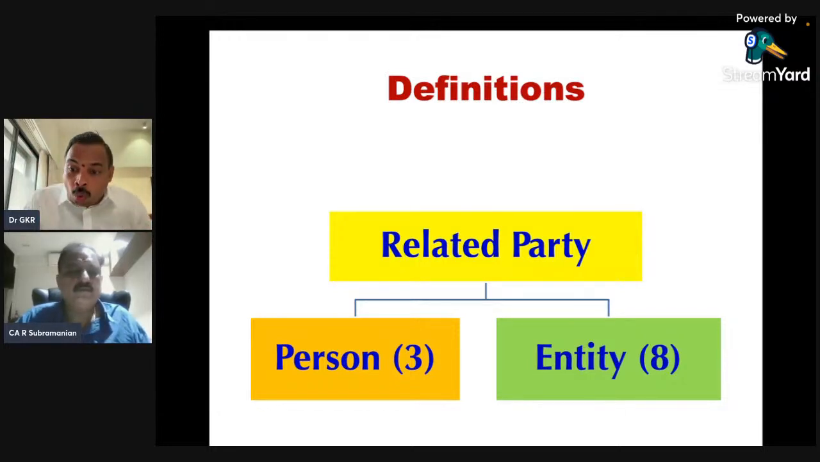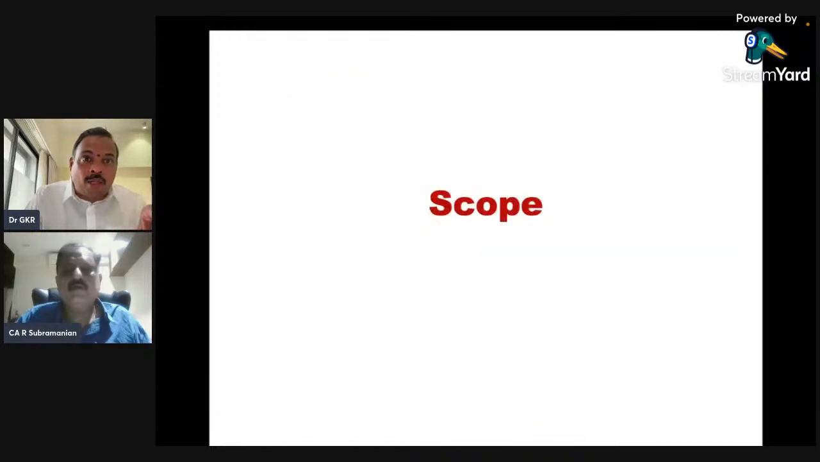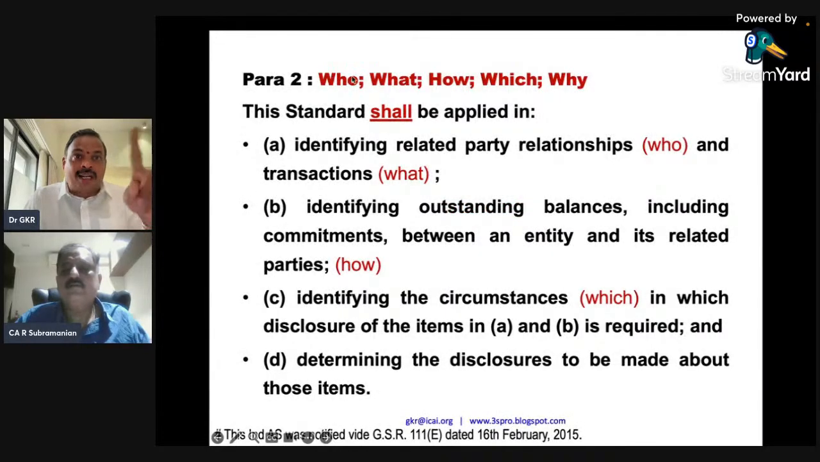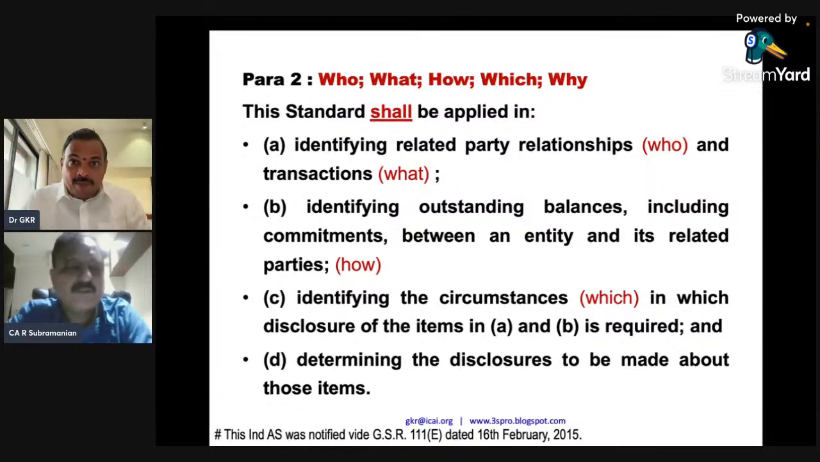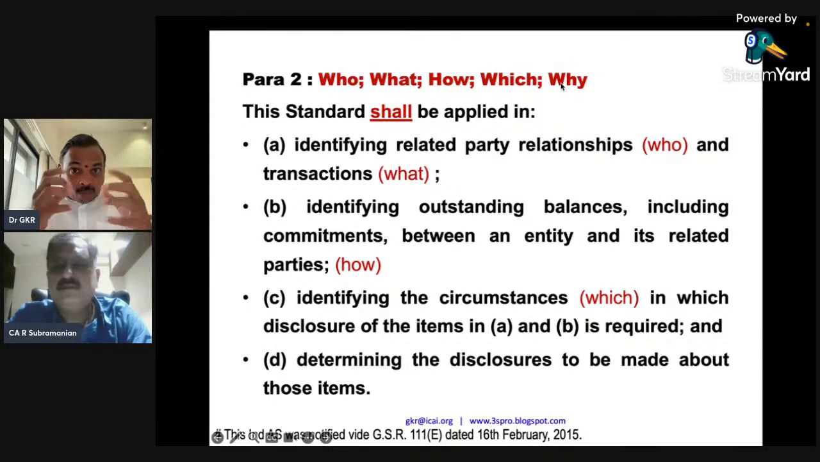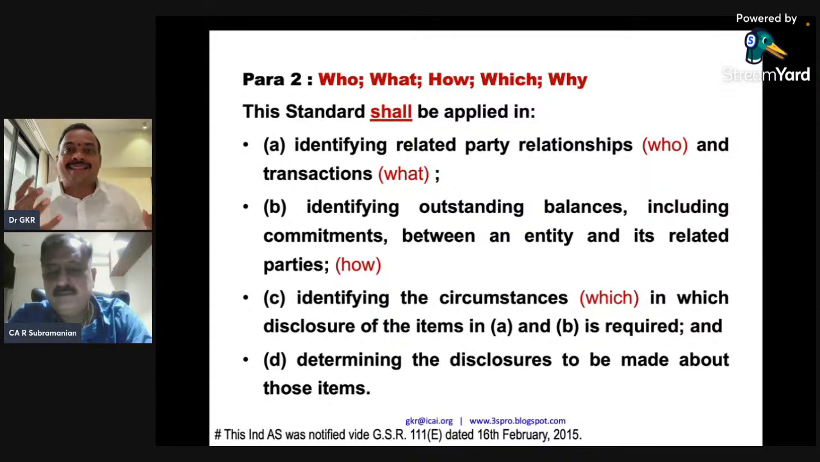Number one, who. That is why I would have mentioned it like this: who is a related party, what transactions you have to disclose, how you identify those transactions, individually or in summary, which are the transactions, whether material or immaterial, and why do you need to disclose? That is fundamental. This question I've already answered. Only when you disclose the related party transactions will you know what quantum is internal and what quantum is external.